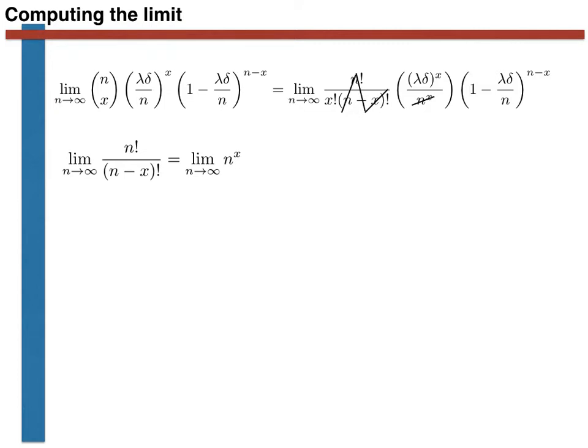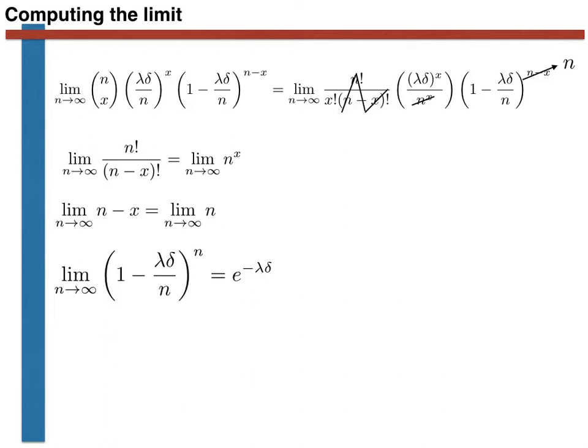We next note that the limit as n tends to infinity of n minus x is equal to n. We can thus replace the exponent as shown here. Lastly, we recall the Euler definition of the exponential function that is shown here, which allows us to rewrite the second bracketed term in the above expression as e to the minus lambda times delta.